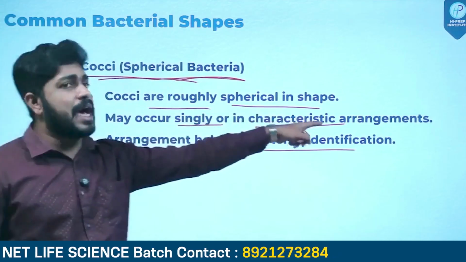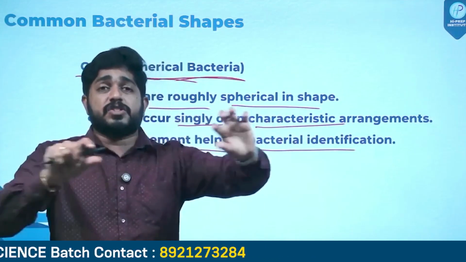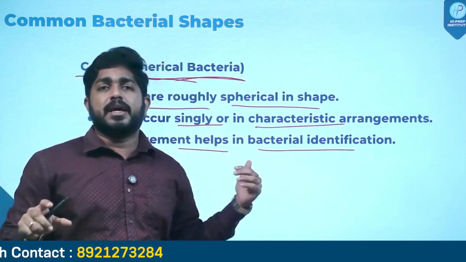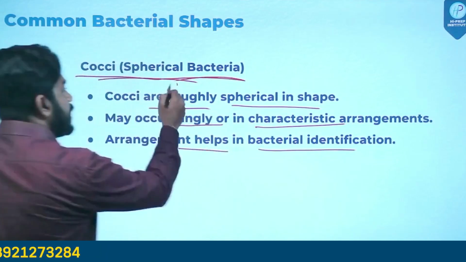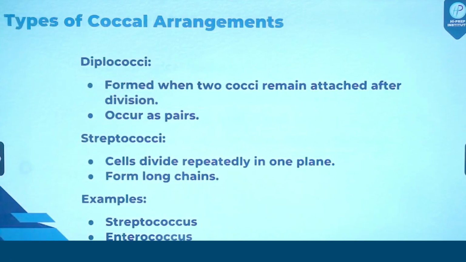So how are they arranged? Are they arranged as a pair or are they arranged as a long chain? Depending upon these arrangements, we can further classify the cocci bacteria. So cocci bacteria are roughly spherical in shape. It is a very simple point. So what are the different kinds of arrangement?